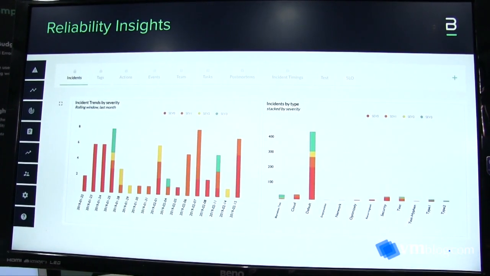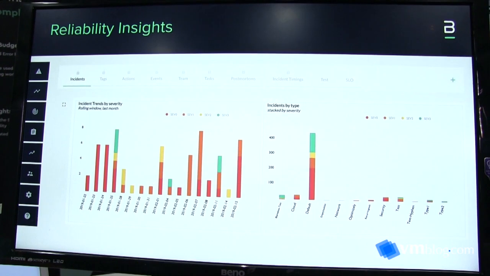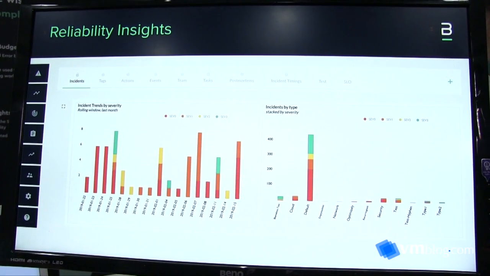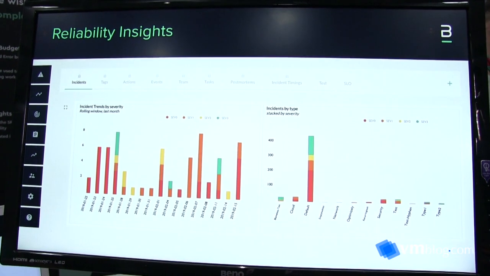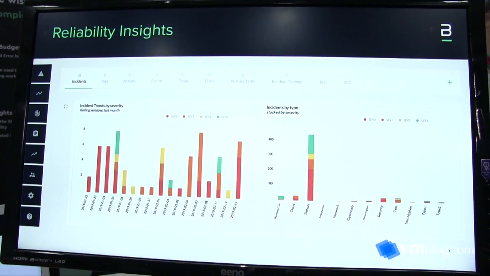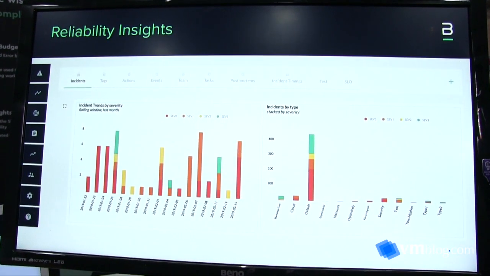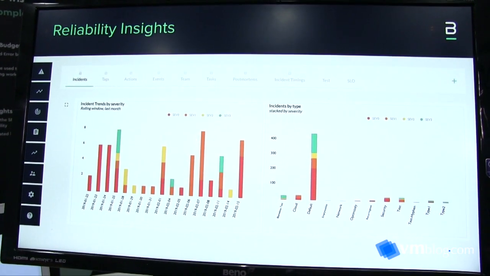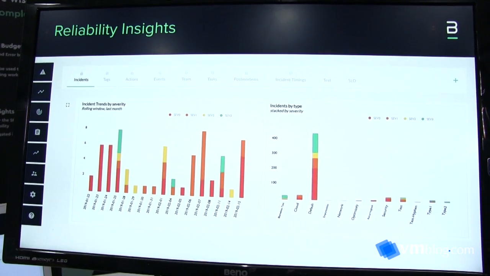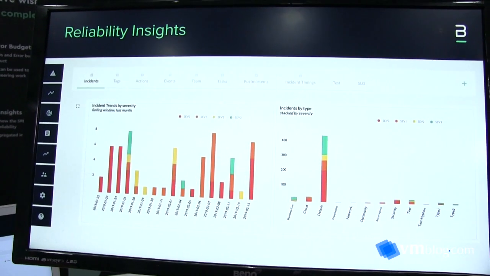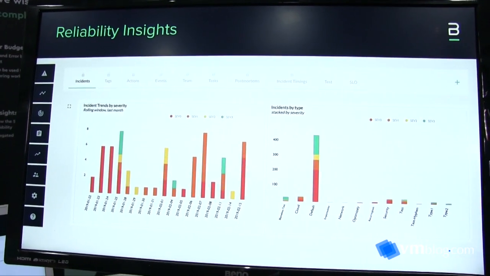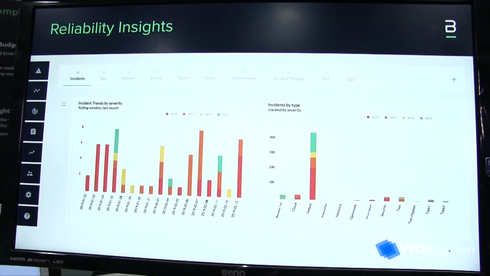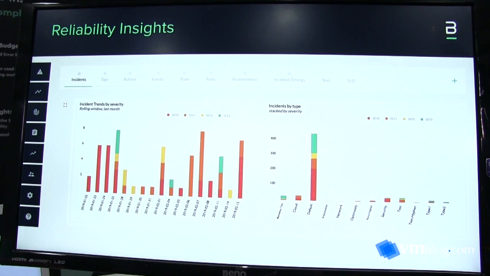Then the final piece within Blameless is what we call reliability insights. You can think of us as the central nervous system that connects across your entire DevOps and infrastructure stack, collecting all this operational information about how your teams are responding, about the different systems that are in place, about the status of action items and postmortems. All of that data is flowing into our data lake. And what that means is that we now give you the ability to glean insights from all that data and start asking some very complex questions.